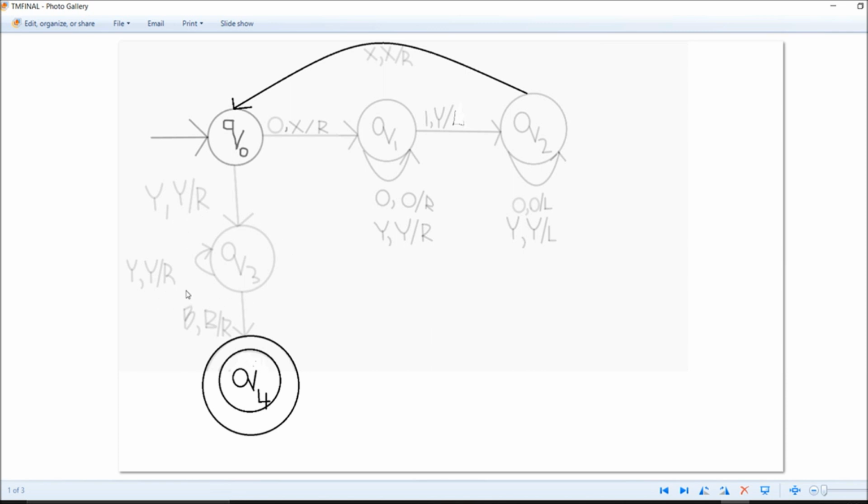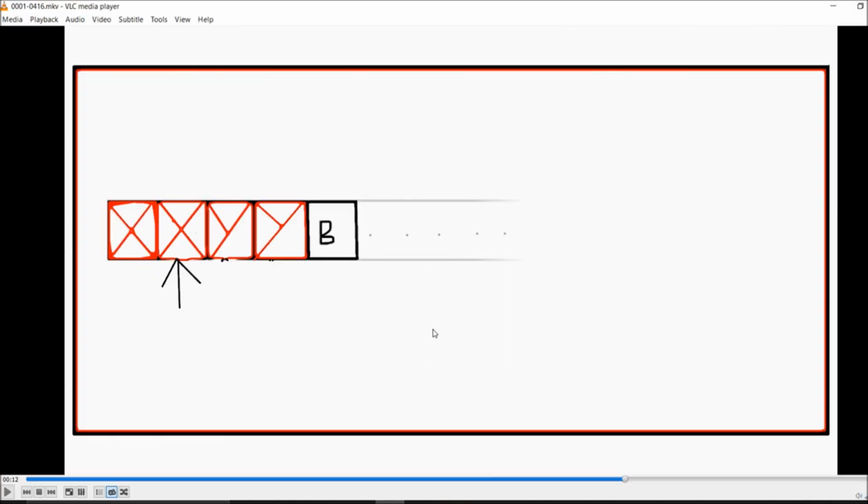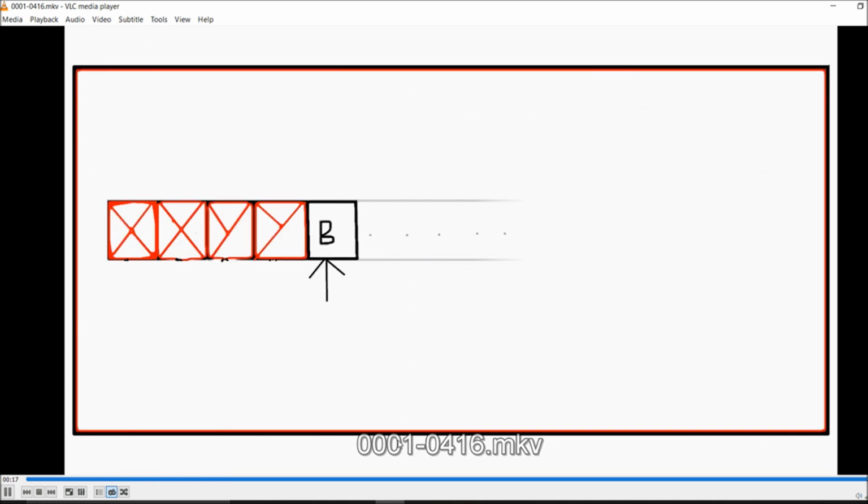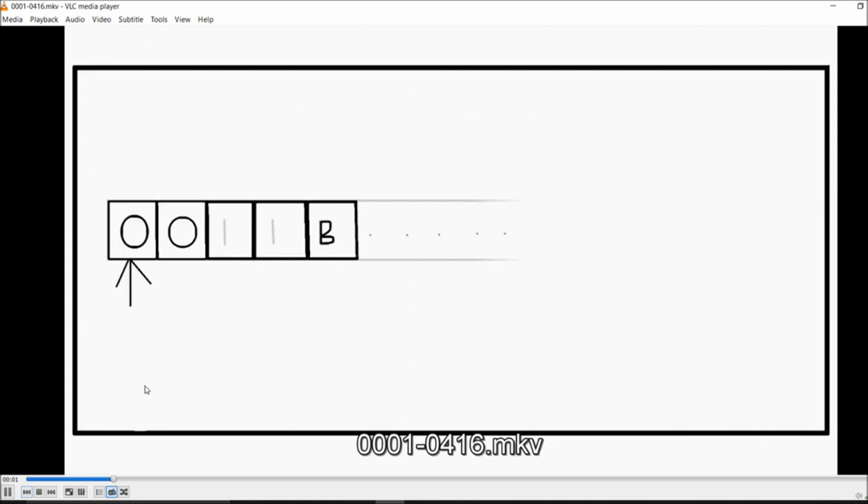So if we are getting y, we move to the right itself, and if I get blank, I will keep it blank and we will move to the right. If I get 2 blanks or something like that, originally I reached a blank, so my job is done. I just checked it and I reached my blank space, which is done.